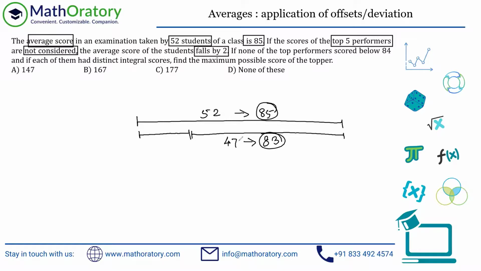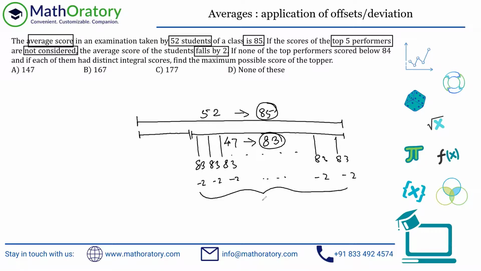I don't need to do that, by the way, but I just wrote it so that you understand this a bit properly. Now the idea of average is if the 47 people have an average of 83, so what I can consider is each of these individuals has 83. Although they might not, but that is the idea of average. So I can actually consider that everybody has a score of 83. That is not going to disturb the total, right? So what are the deviations that we have from this 85, that is the grand average? So we have -2 for each and every person, isn't it? So we have an offset of -2 for each of these people. So we get a net offset of